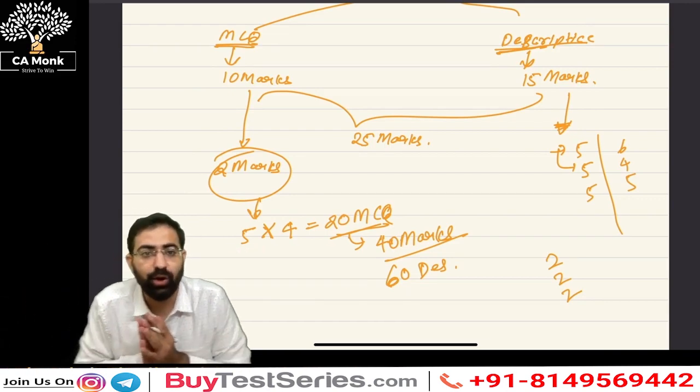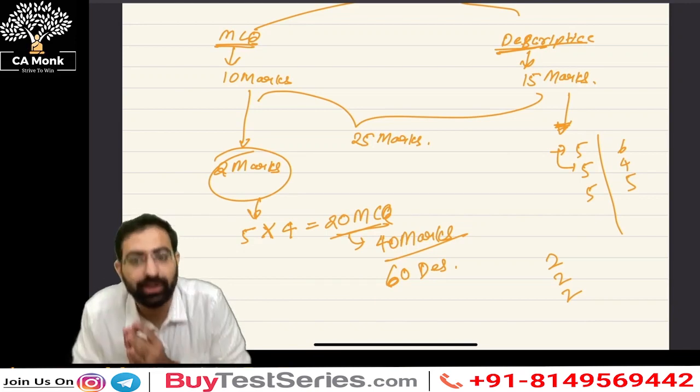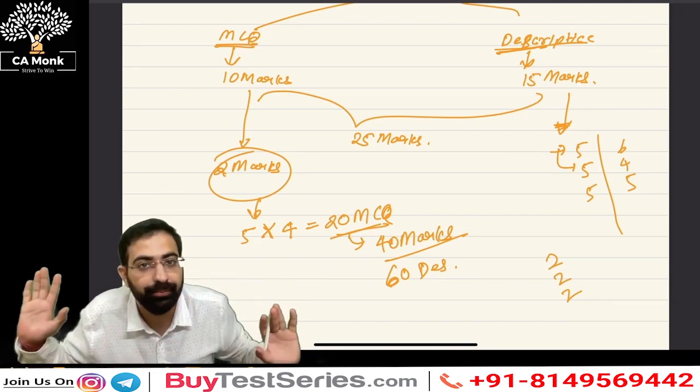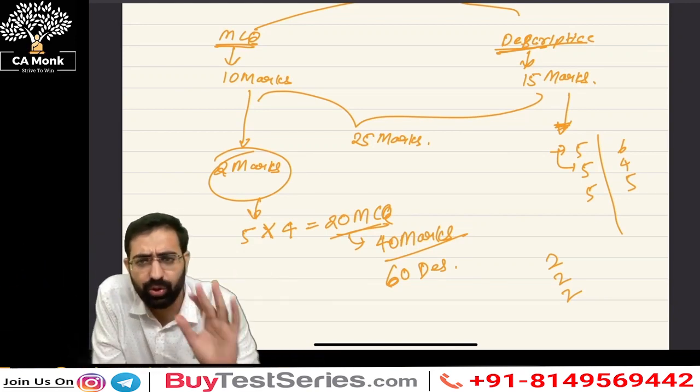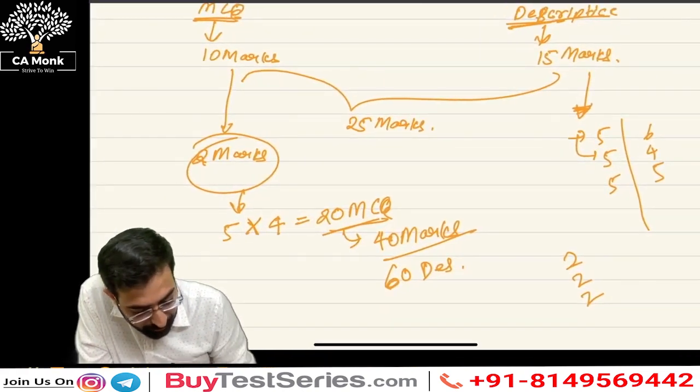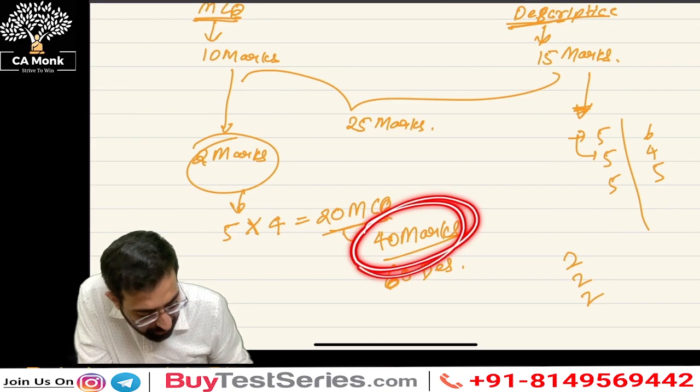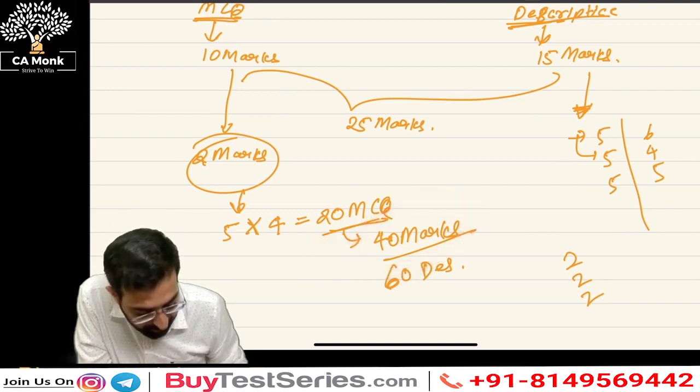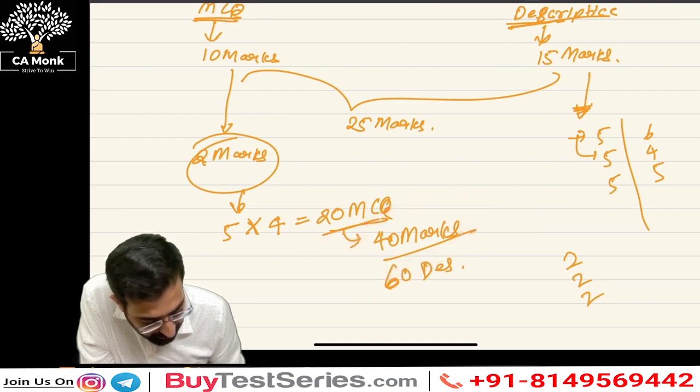So there is no fixed pattern for this, guys. Please do not set a ground rule in your mind stating that only 2 marks questions are going to be asked. I'm going to show you the paper as well. Do not worry about it. What's important for you guys is, first, understand that 40 marks are based on MCQs, and the 60 marks are going to be for the descriptive portion.